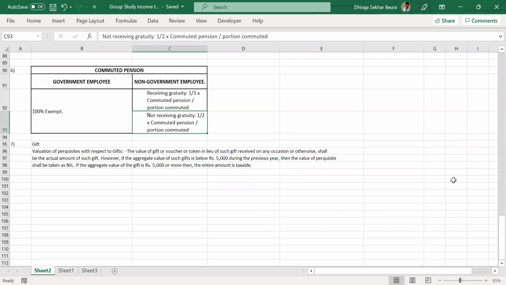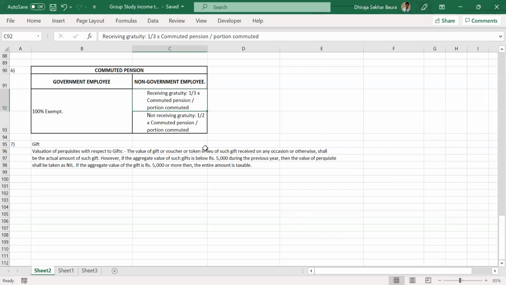Dheeraj: So we can just say 1/3 of the total pension and half of the total pension. You can say that. Absolutely correct. Student: You said in the first section, 1/3 of the total pension, which came around 6,66,000. So is that the taxable amount, or is it exempted? That is the exemption amount, because you already know how much you have received. Exemption means there is no tax on that amount. You will be deducting that from the actual amount received, so that you can calculate the taxable value.